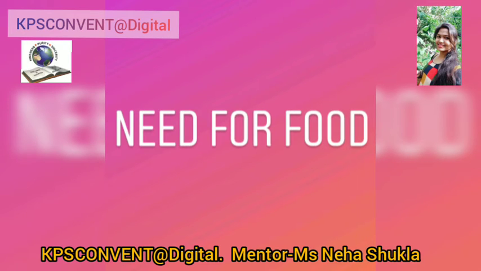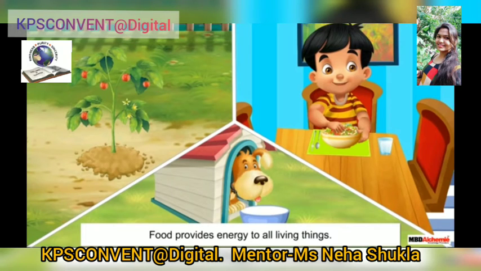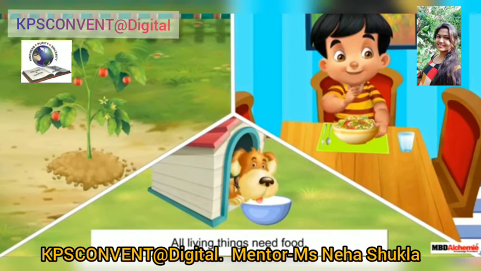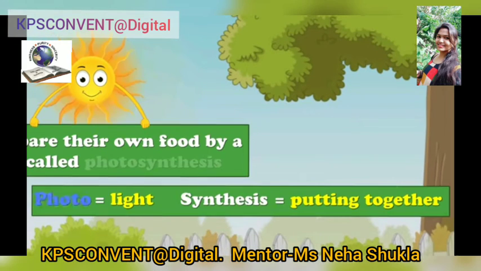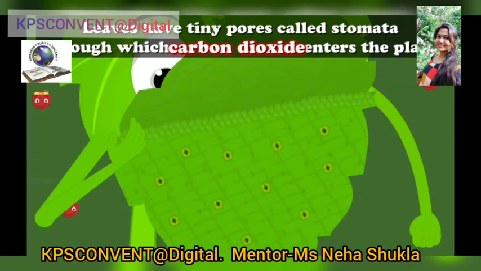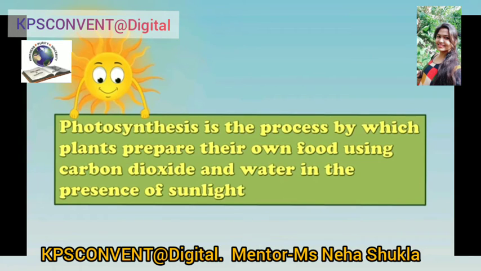Need for food. We need energy to perform various activities. We obtain this energy from the food we eat. Living organisms need food to perform various life processes. Plants also need food. They can prepare their own food by the process of photosynthesis. Photo means light and synthesis means putting together. Photosynthesis is the process by which plants prepare their own food using carbon dioxide and water in the presence of sunlight.